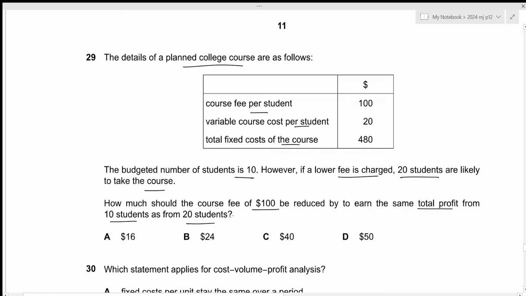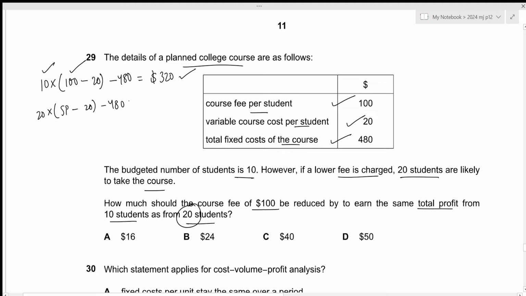Okay, so for the 10 students, we have the number of students multiplied by the course selling price minus the variable cost of 20, so that we get the contribution per unit. Then we need to subtract the total fixed cost of 480, so that we get the profit. And the profit in this case will be 320. Now we need the same profit by changing the number of units as well as the selling price. Now the number of students in this case is 20. We do not know the selling price. The variable cost will stay the same, fixed cost will stay the same, and we want the same level of profit as well. Let's solve this.